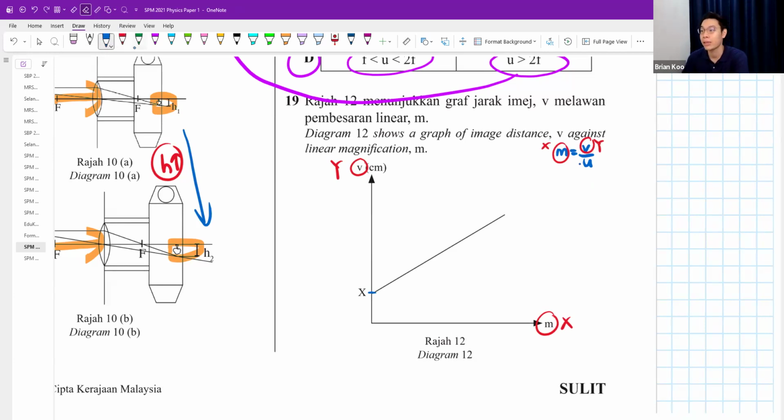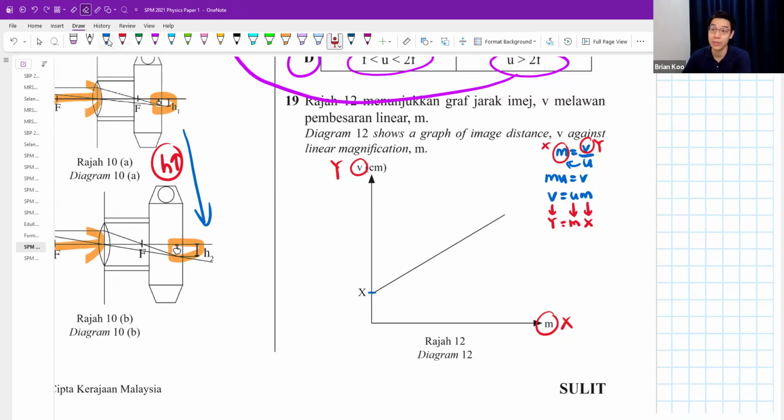Maybe I want to put V as the y-axis and M as the x-axis. So you multiply the u and you leave the v alone. V equals mu, like this. So you're thinking, if this one is the y-axis, this one is the x-axis, this one is the gradient. Oh, I'm so sorry, terbalik. Instead of mu, I'm going to write it as um, because the m is the x-axis, the u is the gradient. Don't get confused. This m is called gradient, this m is called magnification.